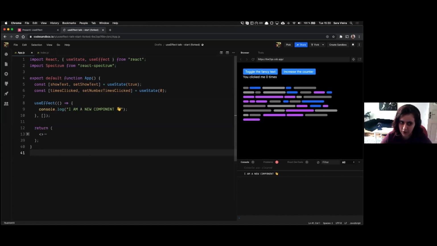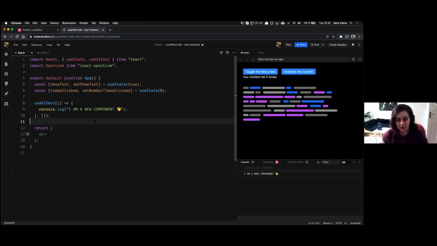Okay, so let's go over the difference between what I did before and what I did now. Right now I added a dependency array, but it's empty. When I first saw an empty dependency array, I kind of saw it as a hack. So you have a dependency array, and whenever anything inside of it changes, your component re-renders. So if your array is empty, then nothing changes. And I was like, I guess that makes sense.